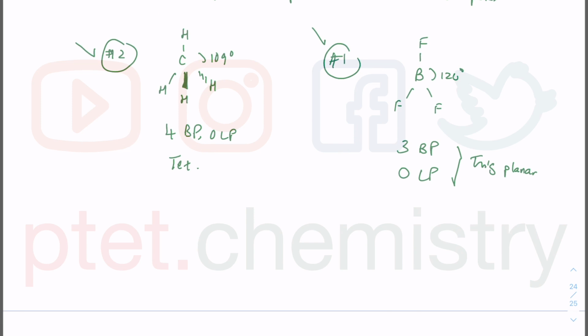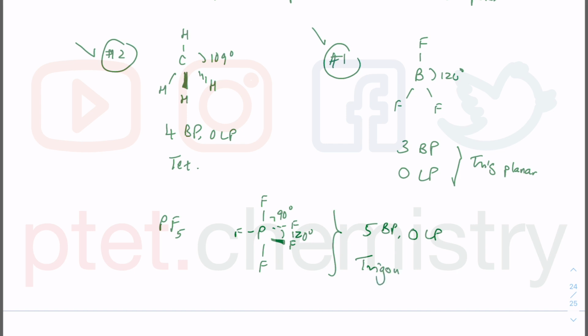Phosphorus pentafluoride. Penta means 5. There was an earlier question that talked about phosphorus pentachloride. So this is PF5. There are 2 bond angles. One of them is 90 degrees between the vertical and the fluorines in the horizontal plane, and here 120 degrees because it's trigonal planar there, whereas it is kind of linear there. Overall, you get 5 bond pairs and 0 lone pairs in this trigonal bipyramidal geometry.